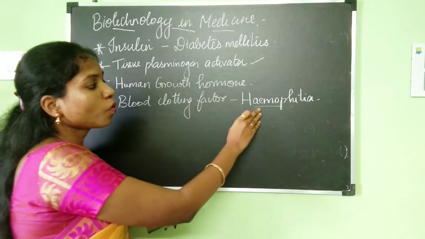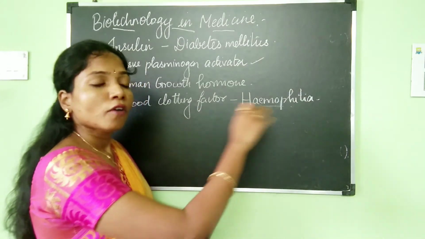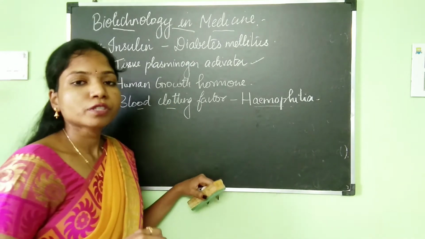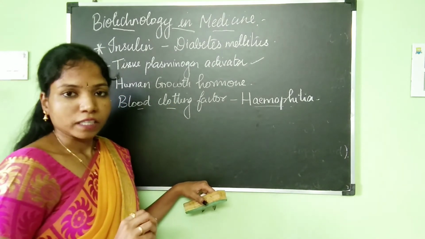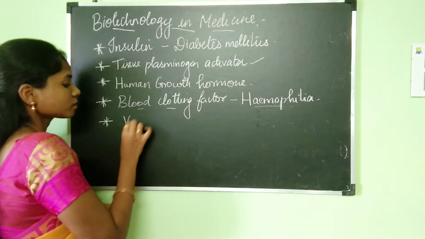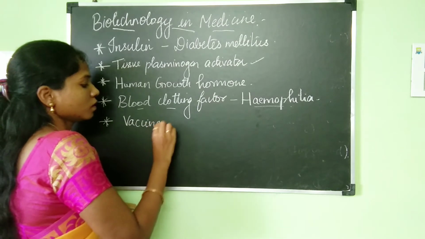So for people suffering from hemophilia, the blood clotting factor can be produced using rDNA technology. Then the next one is vaccines.